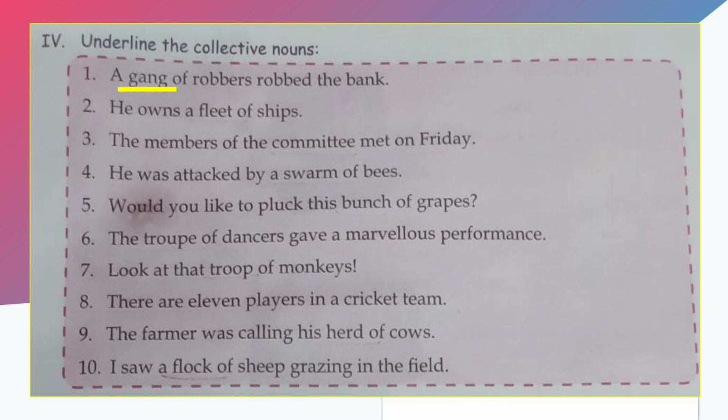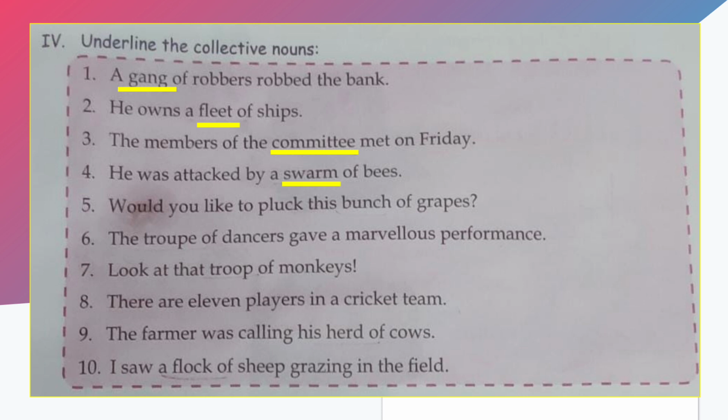He owns a fleet of sheep. We had already discussed what we call the collection of sheep. We call it a flock, and fleet also. The members of the committee met on Friday. So, what do we call the collection of members? It is called a committee. Okay? He was attacked by a swarm of bees. What do we call the collection of bees? It is known as a swarm.